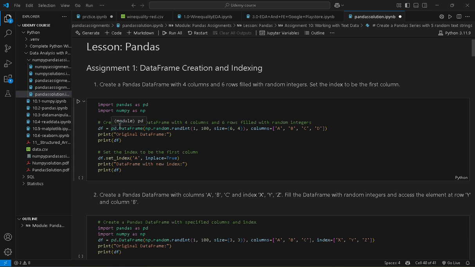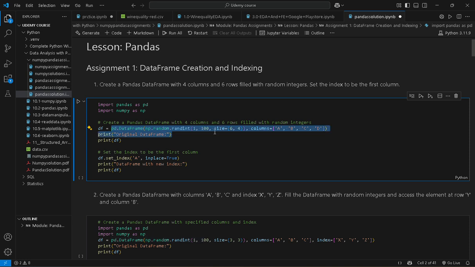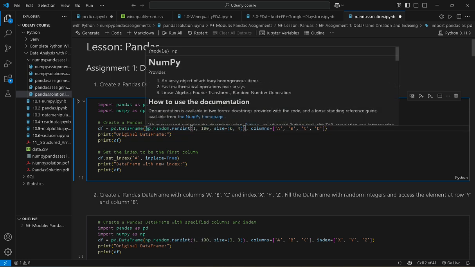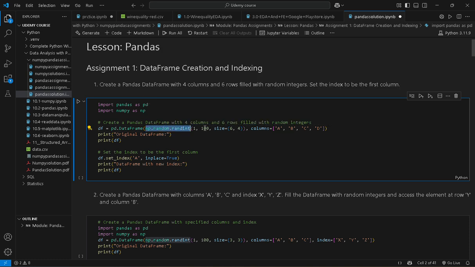Now first of all we create a pandas data frame with 4 columns and 6 rows filled with random integers. So this is our code, where df is our data frame: pd.DataFrame(np.random.randint(1, 100, size=(6, 4))). This np.random function chooses any random number between 1 and 100, of size 6 comma 4, which means 6 rows and 4 columns.